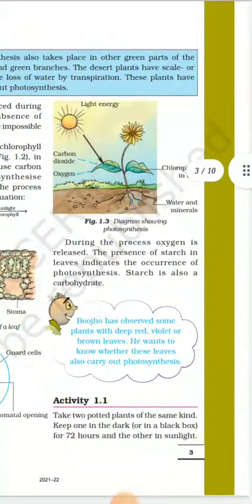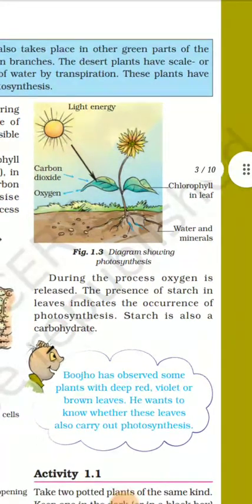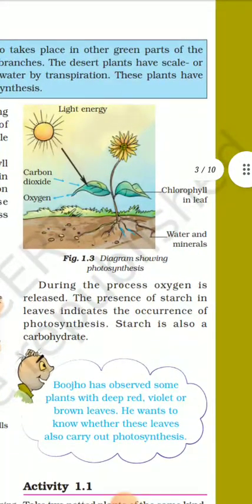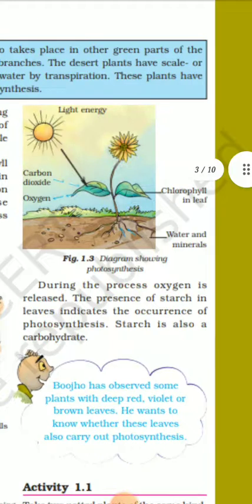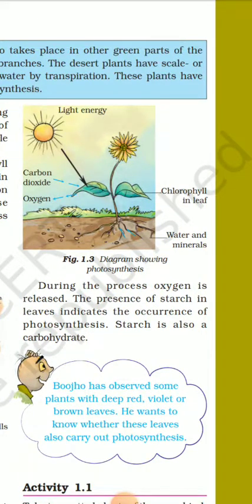Now you can see the picture: light energy, carbon dioxide, oxygen, chlorophyll in leaf, water and minerals, and roots. Diagram showing photosynthesis. You can see during the process oxygen is released. The presence of starch in the leaves indicates the occurrence of photosynthesis. Starch is also a carbohydrate.